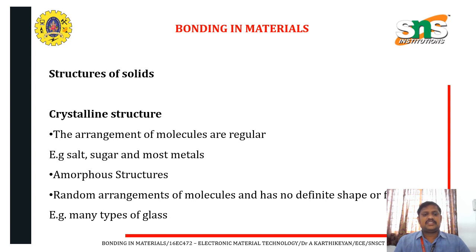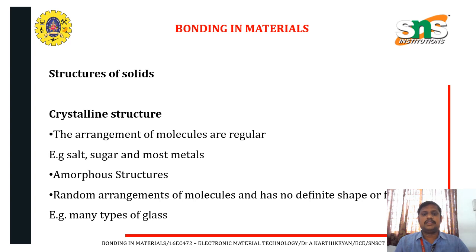We have the crystalline structure mainly, which is an ordered arrangement of molecules, for example salt, sugar, and most metals. The amorphous structure also plays a major role, with a random arrangement of molecules, and the shape of the molecules is very important. For example, the many types of glasses are an important part of these structures.